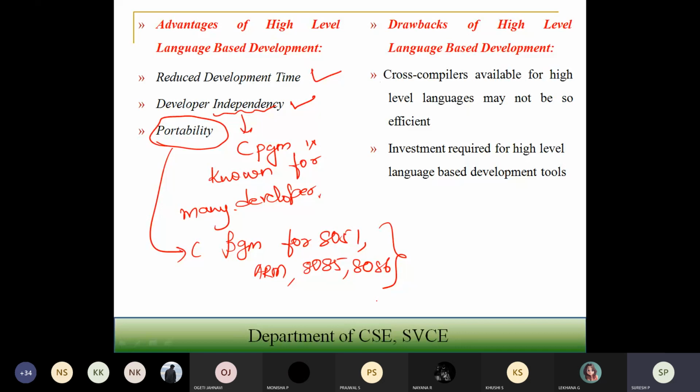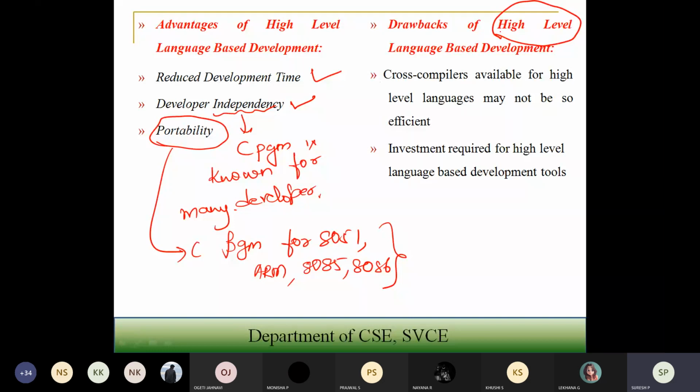Similarly, just as you have advantages, you are also going to have disadvantages when you are using a high level language. What are these disadvantages? The cost compilers which are available for real time work are not so efficient. Okay, they are not so efficient. The investment required for high level language based tools is very high. The investment to develop that particular cross platform development compiler requires high investment.